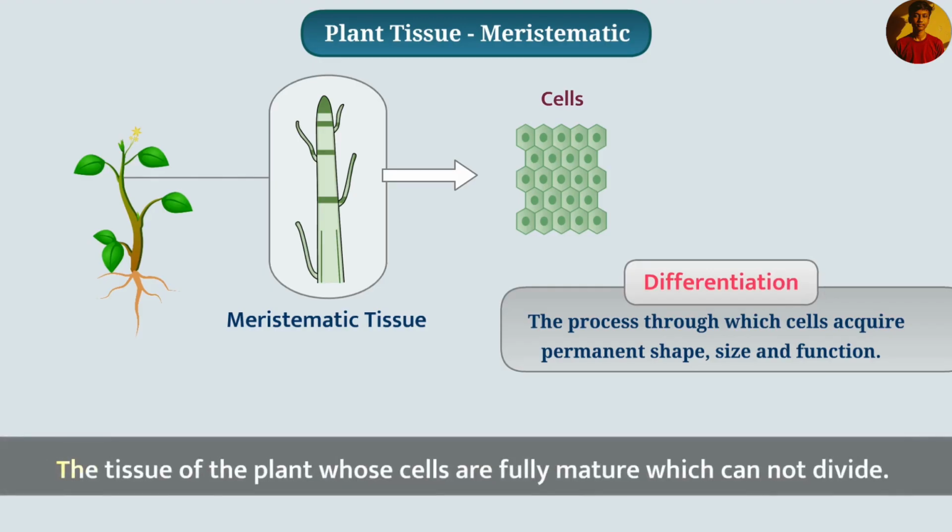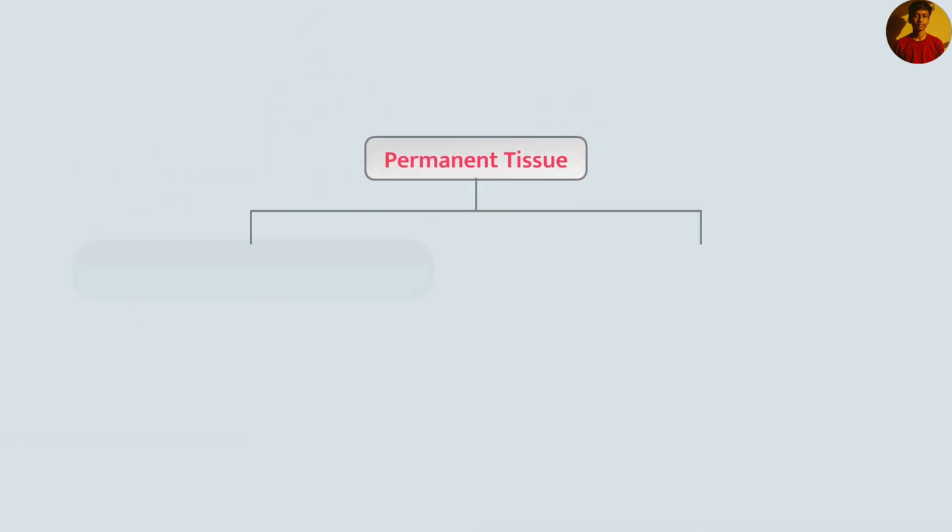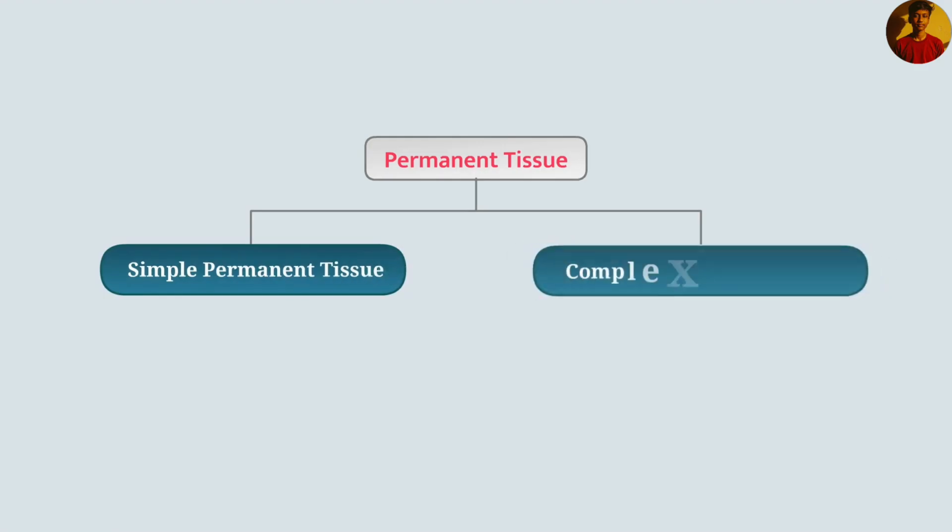The tissue of the plant whose cells are fully mature and cannot divide is called permanent tissue. Permanent tissue is of two types, simple permanent tissue and complex permanent tissue. Let us know about the plant's simple permanent tissue in detail.